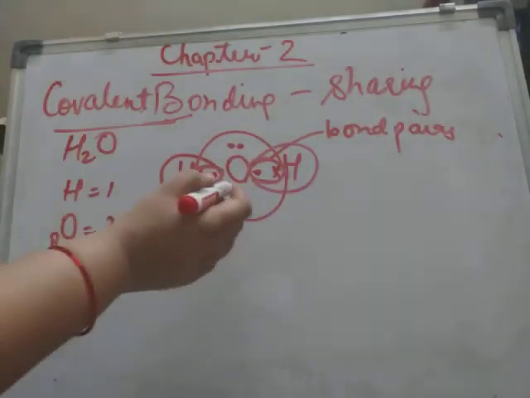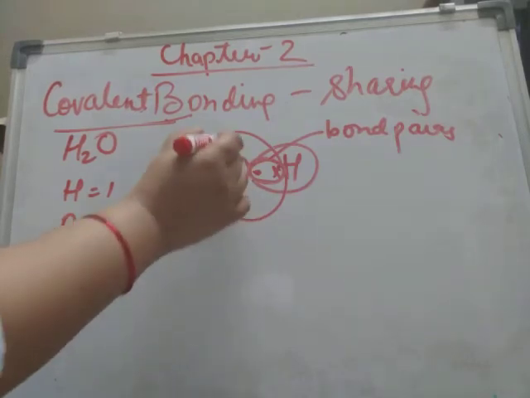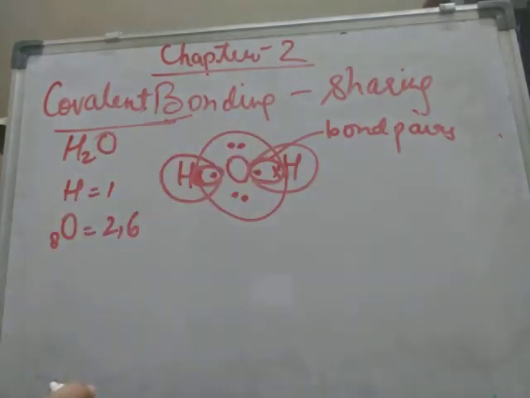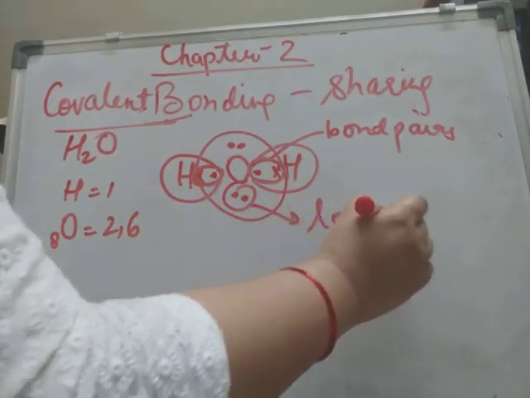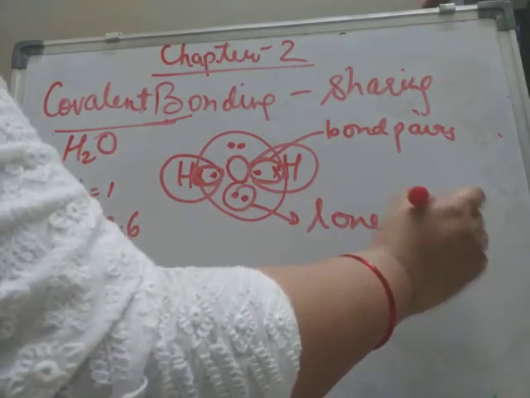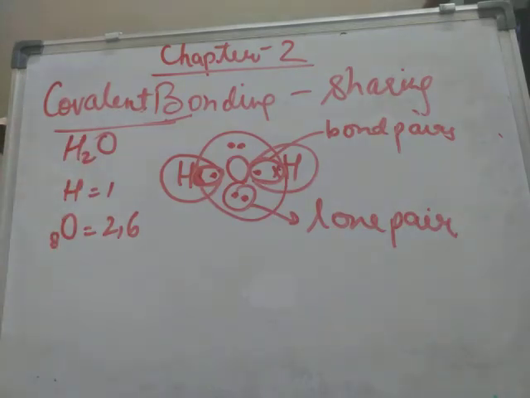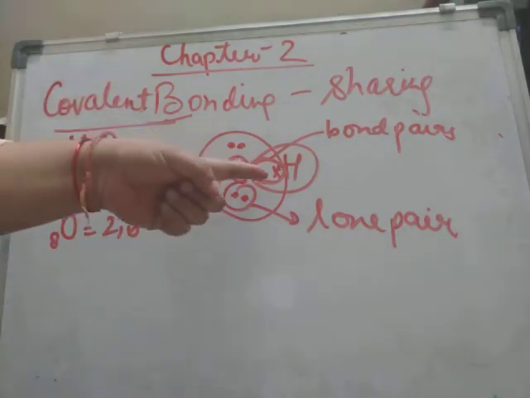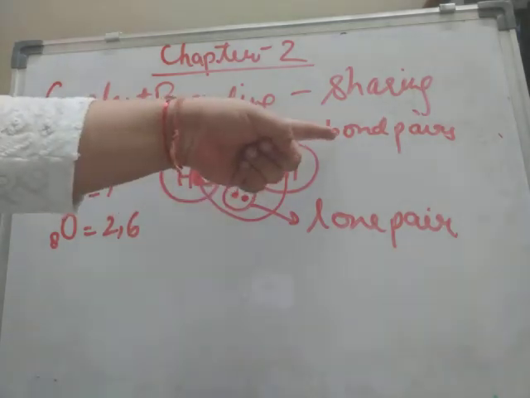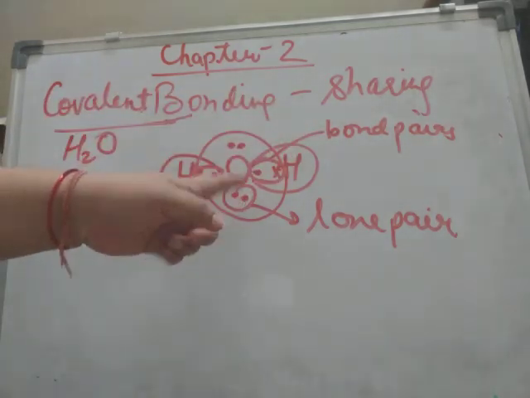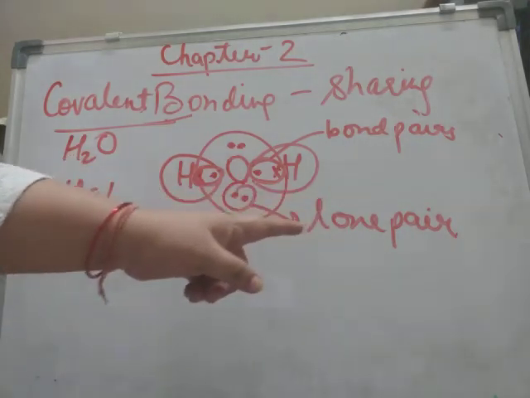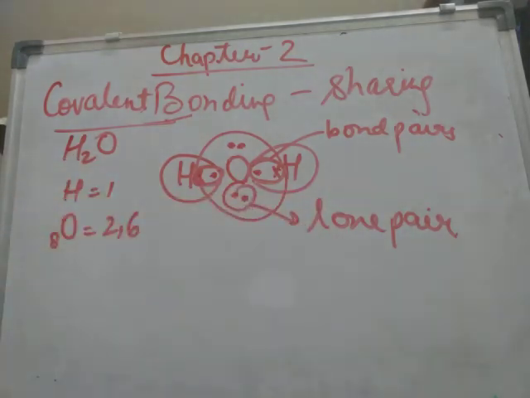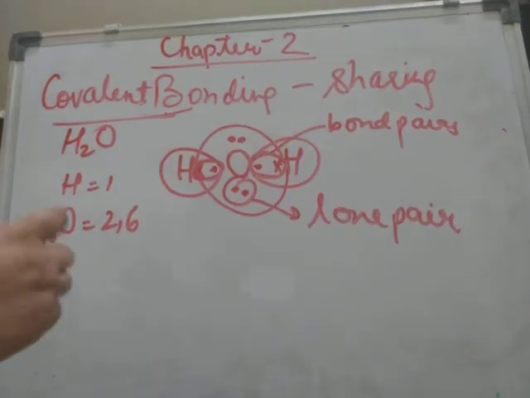And this is a pair of electrons which is not participating in bonding. These are called lone pairs. Read it very carefully. The pair of electrons which take part in bonding is called a bond pair, and the pair of electrons which do not participate in bonding is called a lone pair. Now we will see ammonia.